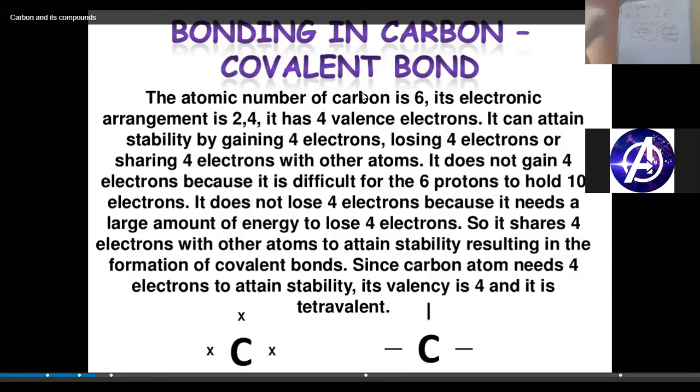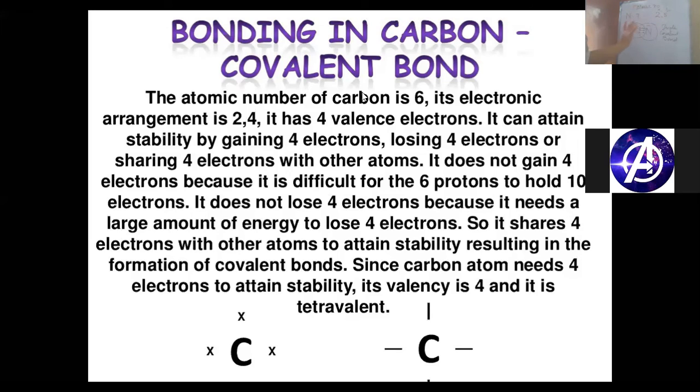Now in the dot structure, I am not going to show those shells which are complete. While drawing the dot structure, I will show only the incomplete one, and that means I have to show 5 electrons, 5 valence electrons. 1, 2, 3, 4, 5. One more nitrogen: 1, 2, 3, 4, 5.